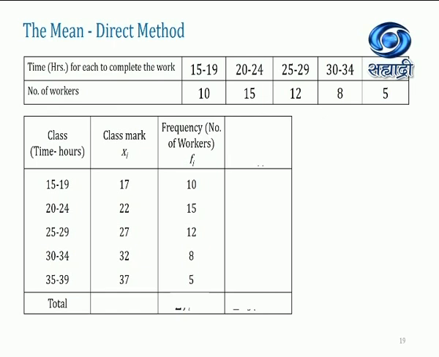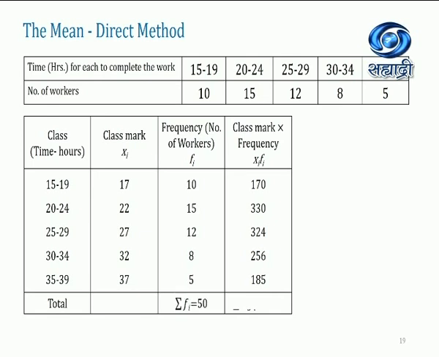Then the third column will be frequency, and the fourth column is the multiplication of class mark and frequency. So here I have taken 170 because we need to multiply that, and the third one is 27 into 12, 32 into 8, and 37 into 5. We got these answers, that is 170, 330 till 185.